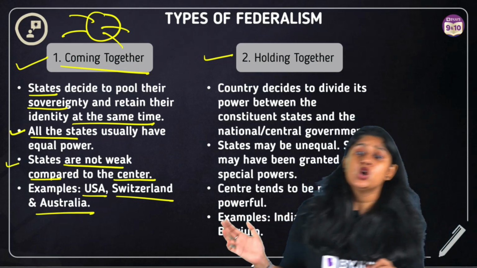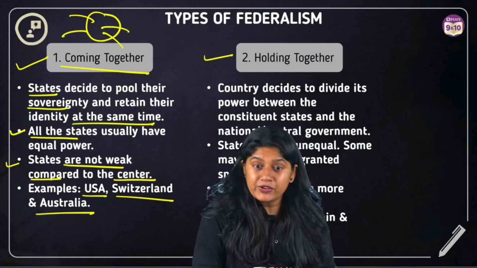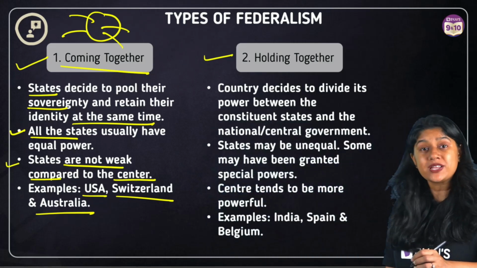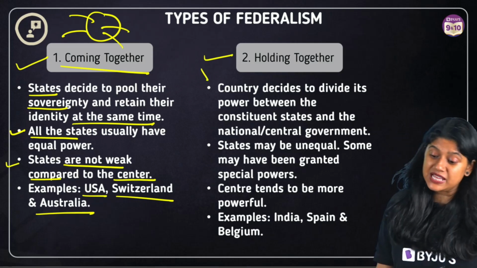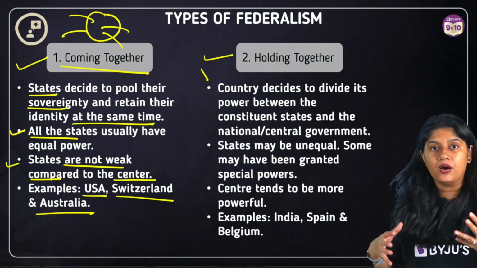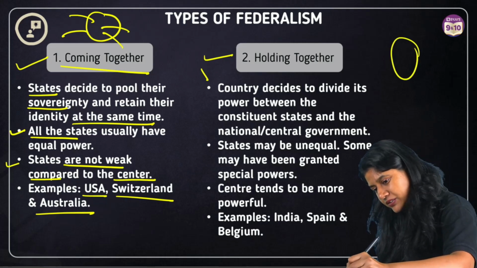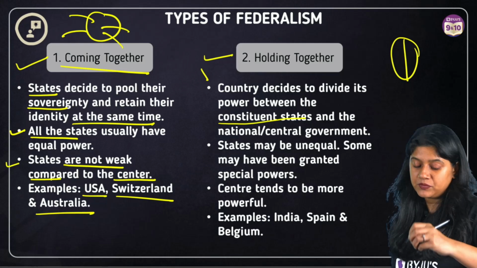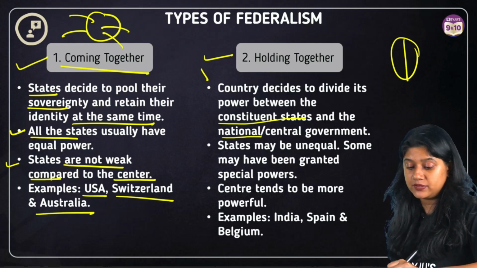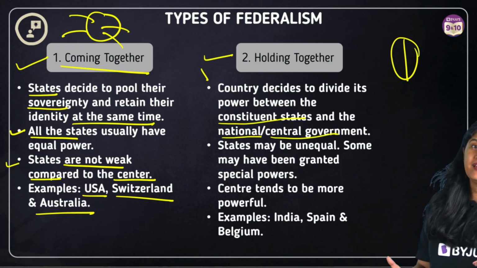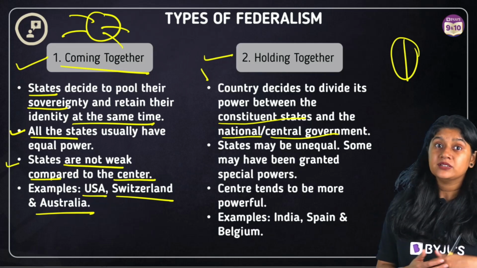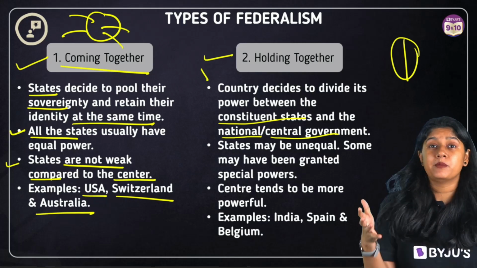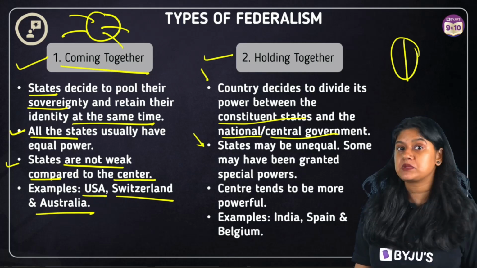Then let's talk about the holding together federalism, right? I'll just move aside. Take a screenshot of this, everyone. In holding together, the country decides to divide its power between the constitutional states and the central government. Here in the holding together, there's a distribution of power among the constituent states and the central government all together. States sometimes may be unequal.